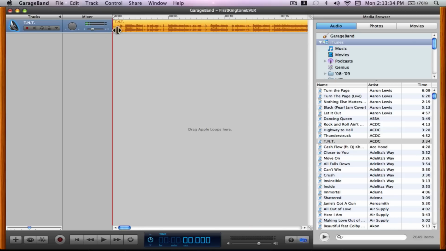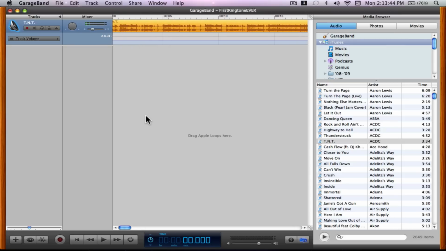And now, another thing about making ringtones is if you click this triangle here, you can actually adjust the track volume. So usually you don't want any kind of volume alterations at the beginning of the ringtone, but at the end you want a nice fade out. So we'll make a point here, just click, and about 5 seconds previously is when you'll want it to start fading out. So you'll click here.